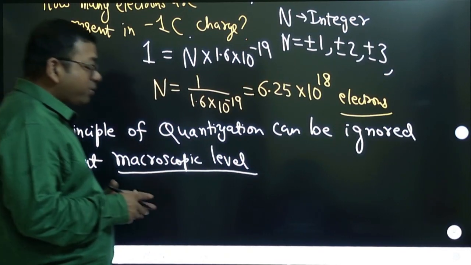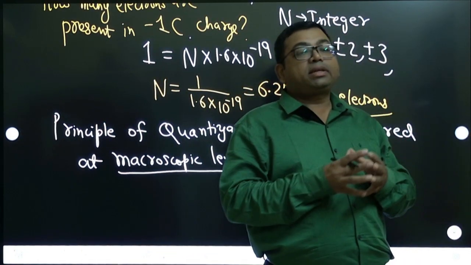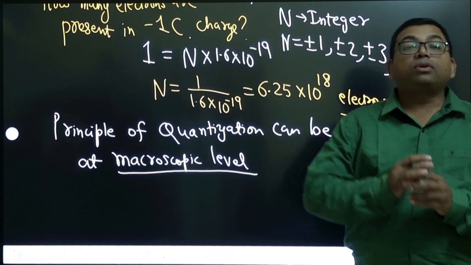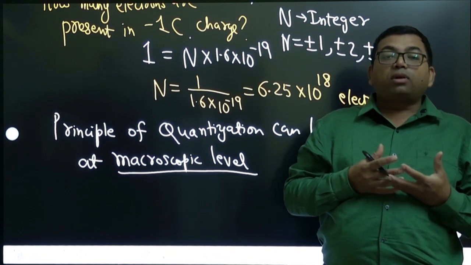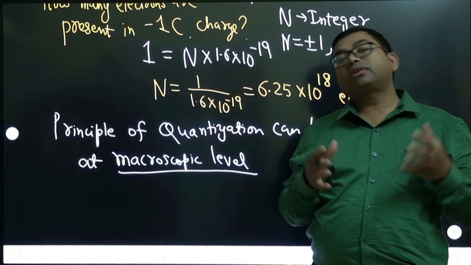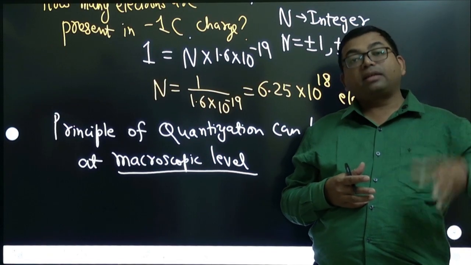What is macroscopic level? Macroscopic level means a bigger picture, where you are dealing with 1 coulomb, 2 coulomb, like that. In front of 1 coulomb or 2 coulomb, the charge of 1 electron is nothing, because the charge of 1 electron is of the order of 10 power minus 19, which is almost negligible.